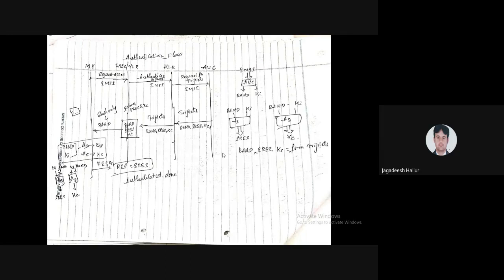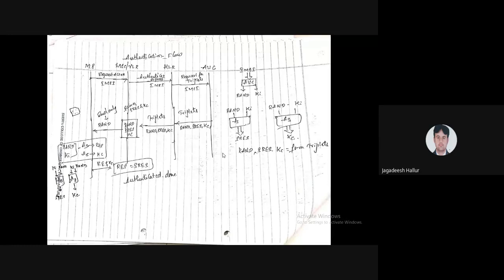Once these two codes are generated, they are given to two algorithms, the A3 algorithm and the A8 algorithm, which are present in your SIM card.